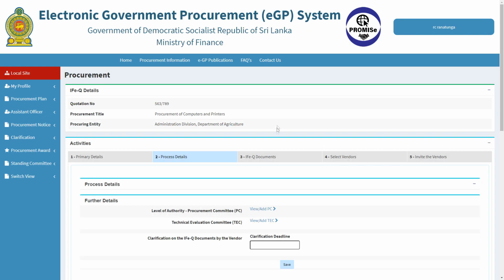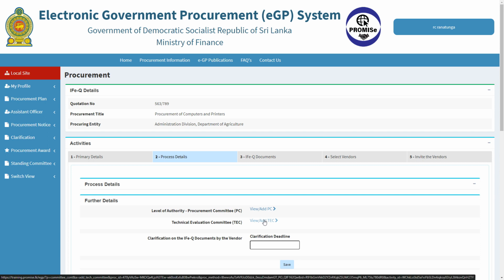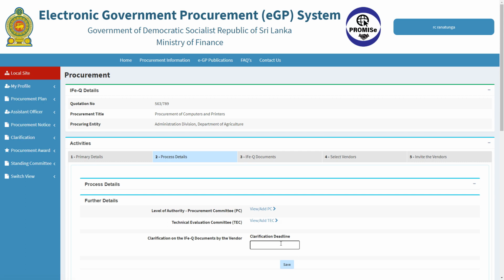In the same manner, at the Technical Evaluation Committee, click on View Add TEC link to add the Technical Evaluation Committee. In here, you can input other additional details such as clarification deadline. Select the clarification deadline and click on the Save button.